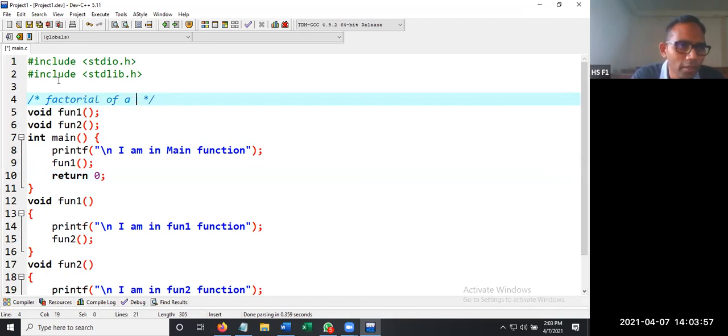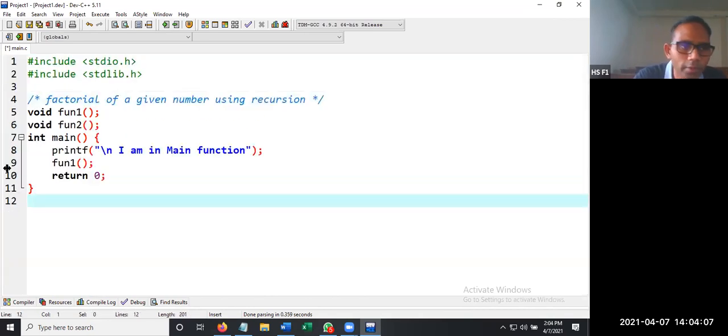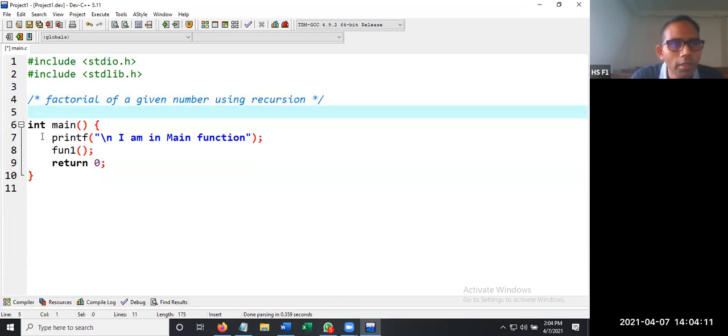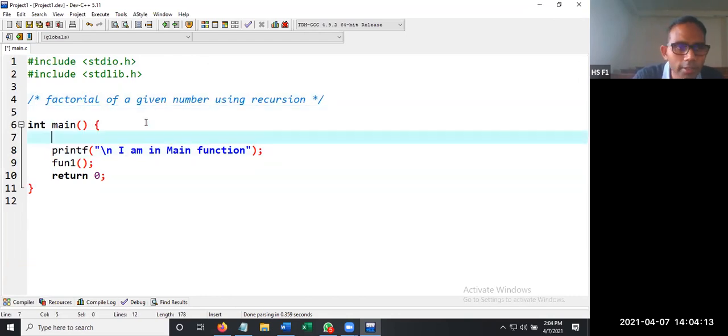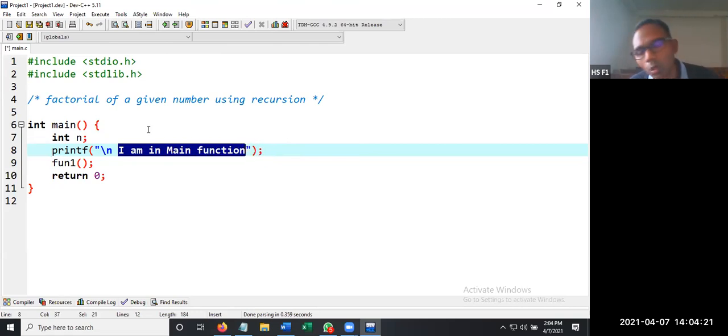Factorial of a given number using recursion. So let us remove all these program functions. We don't need them. So we don't need an integer here. So we need some value. So integer n, printf. So we are asking what is the n value.